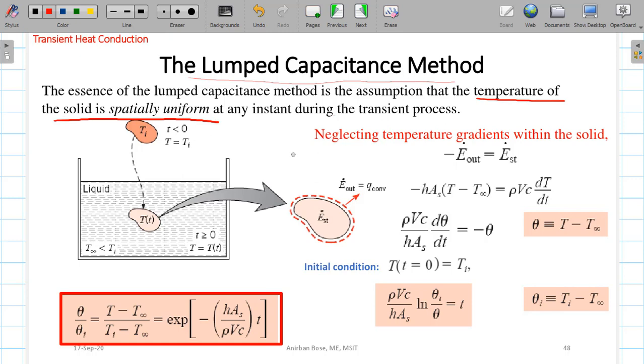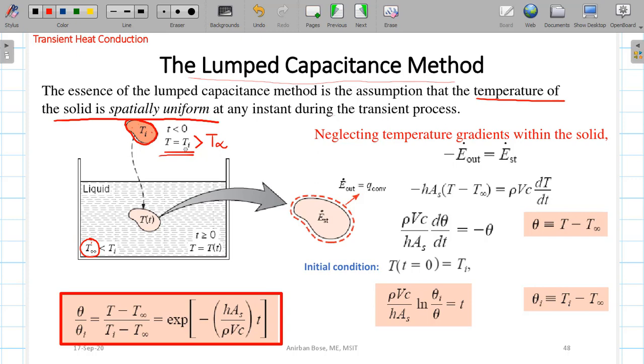That means if you consider this is a solid, maybe this particular solid is at a very high temperature. Let us consider that temperature T is equal to Ti, and throughout the body everywhere the temperature is Ti. Let us consider this Ti is greater than T infinity, and T infinity is the temperature of the liquid. So here you can see T infinity is less than Ti. Maybe this is a solid taken out from a furnace having very high temperature.